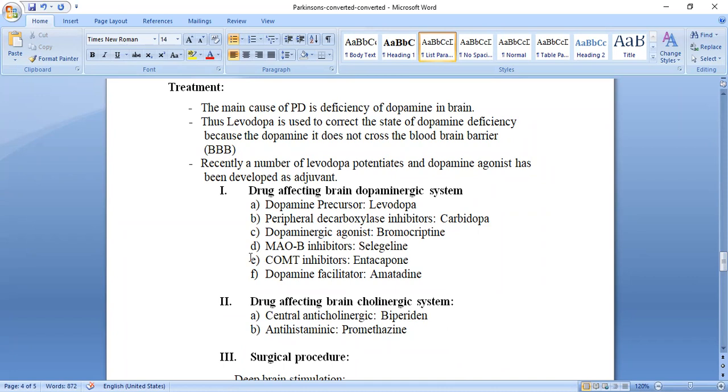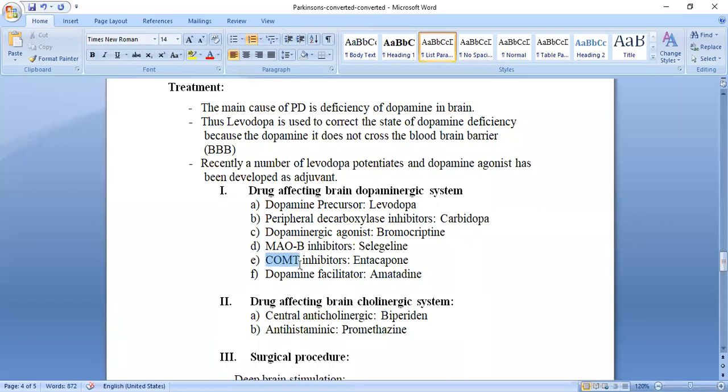Others are also there: MAO inhibitor, monoamine oxidase inhibitor, and COMT, catechol-O-methyl transferase.